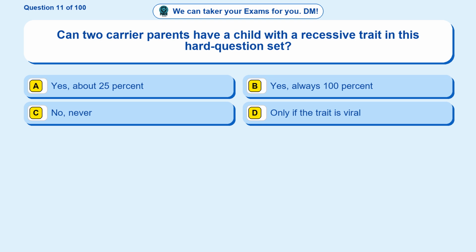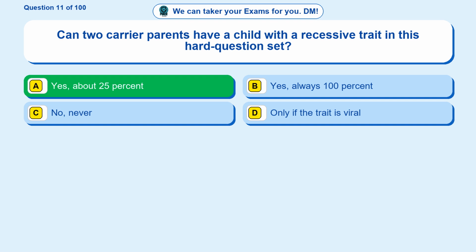Question 11. Can two carrier parents have a child with a recessive trait in this hard question set? Option A. Yes, about 25%. Option B. Yes, always 100%. Option C. No, never. Option D. Only if the trait is viral. The correct answer is option A.